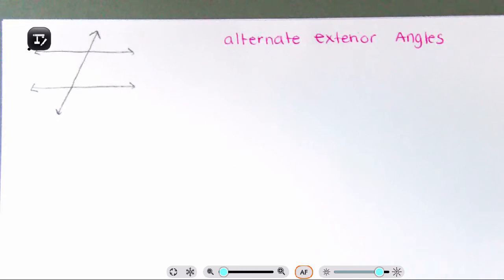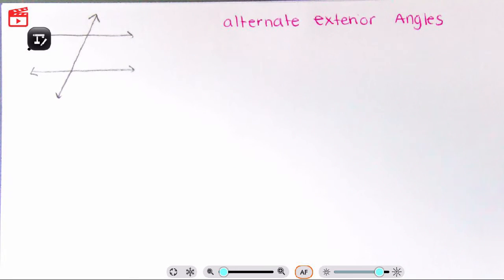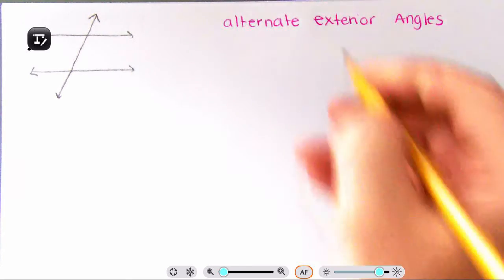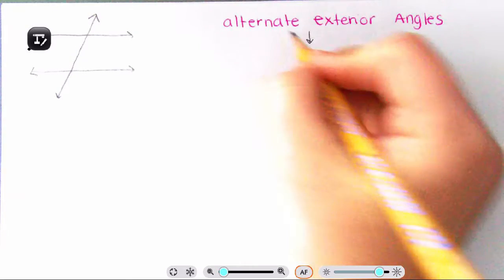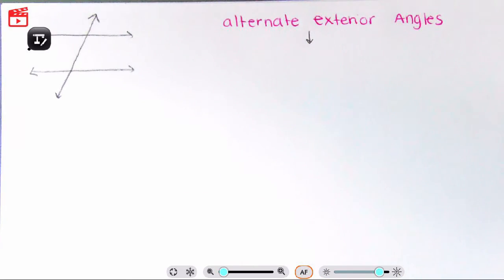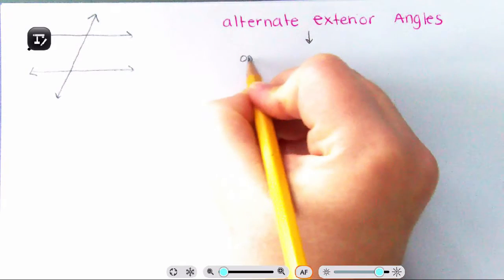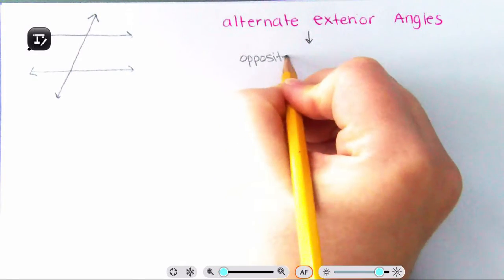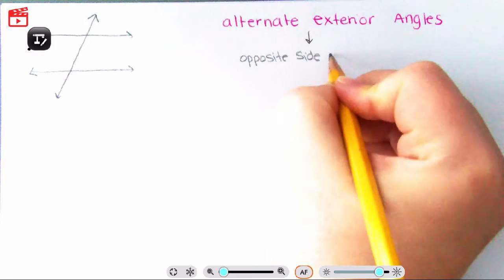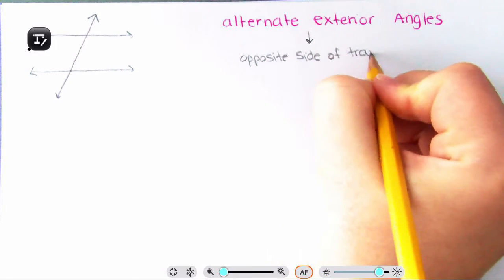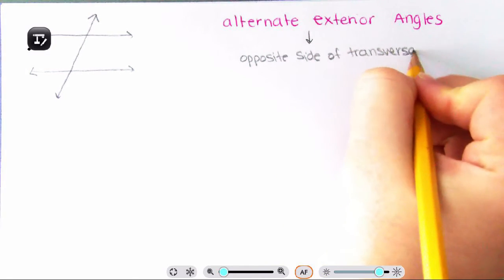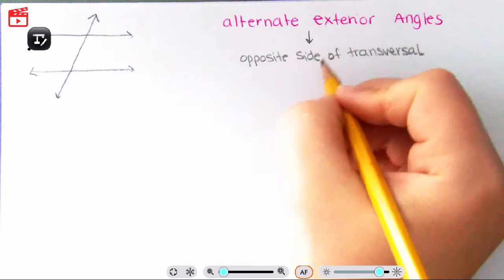Oh, you can't see that. So alternate exterior angles, what does that mean? Alternate means they are on the opposite side of the transversal. So opposite side of the transversal.